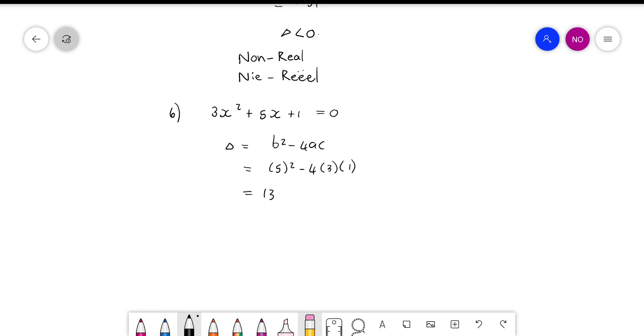Want daai een is groter as 0 because it's a positive number, it has to be real. That's the first thing you write down. Okay. Then this is not a complete square. Dis nie 'n volkomme vierkant nie, so dis irrasionaal. And it's unequal.